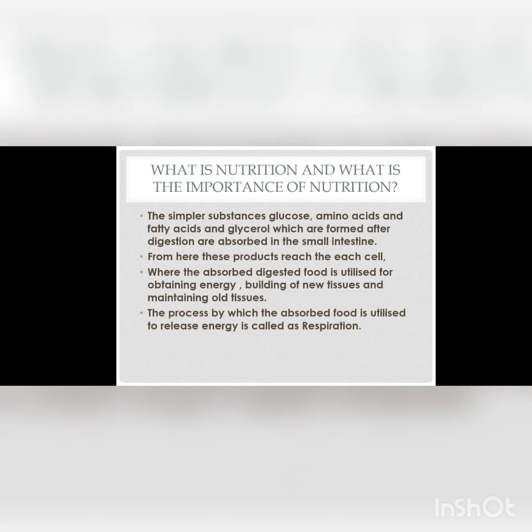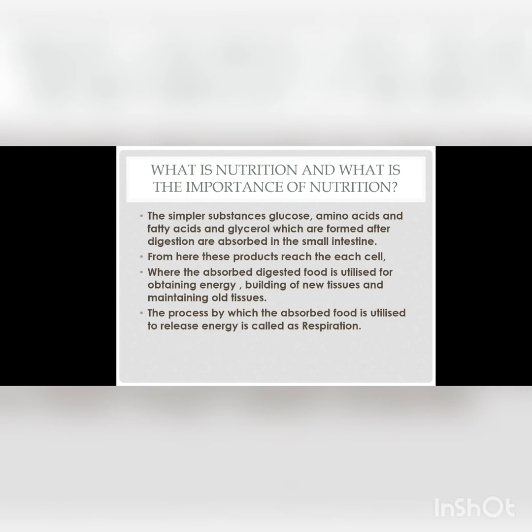The simpler substances you are all aware of are glucose, amino acids, fatty acids and glycerol. These are going to be formed after the process of digestion which is completed in the small intestine. From here, these simpler substances will be absorbed through certain finger-like projections found in the small intestine. These small finger-like projections are called villi and they are going to absorb this digested food into the bloodstream.